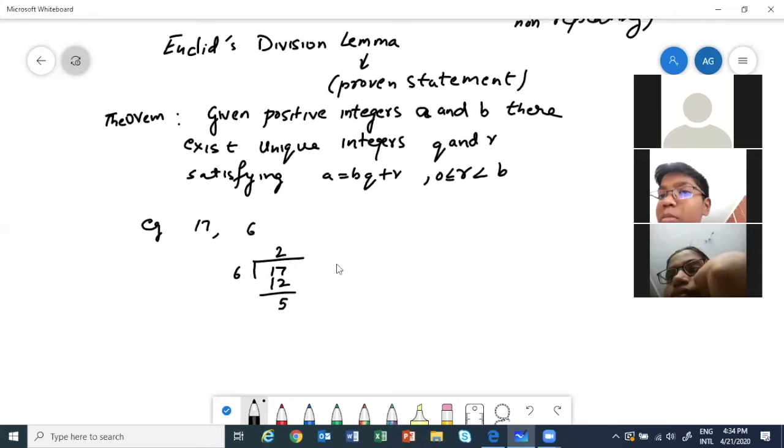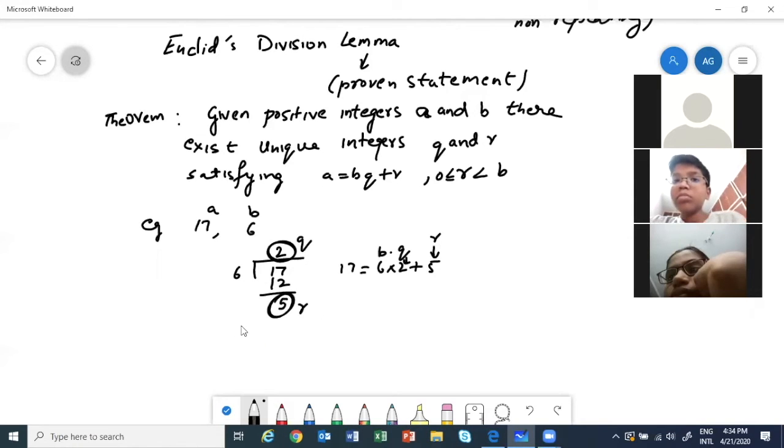So now 17 can be written as 6 into 2 plus 5. All of you? So this is my a, this is my b, then I got q. Okay, q is how much? 2, and 5 is r. This is quotient, this is remainder.